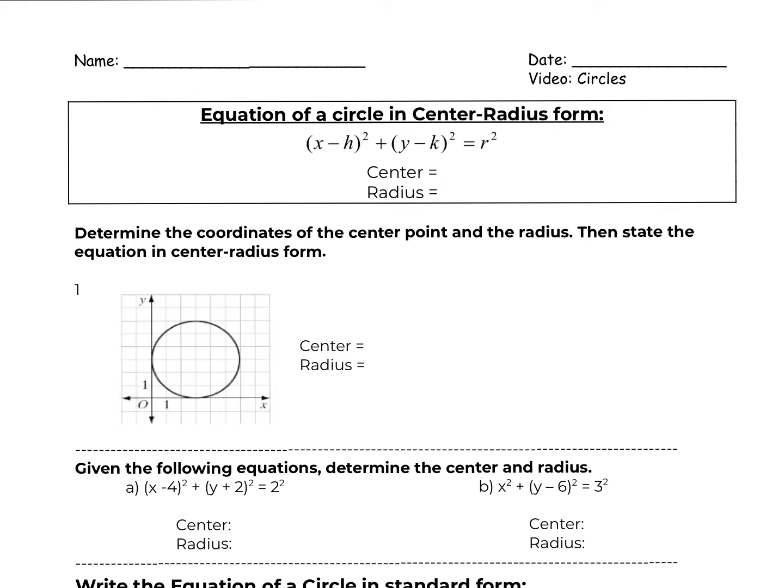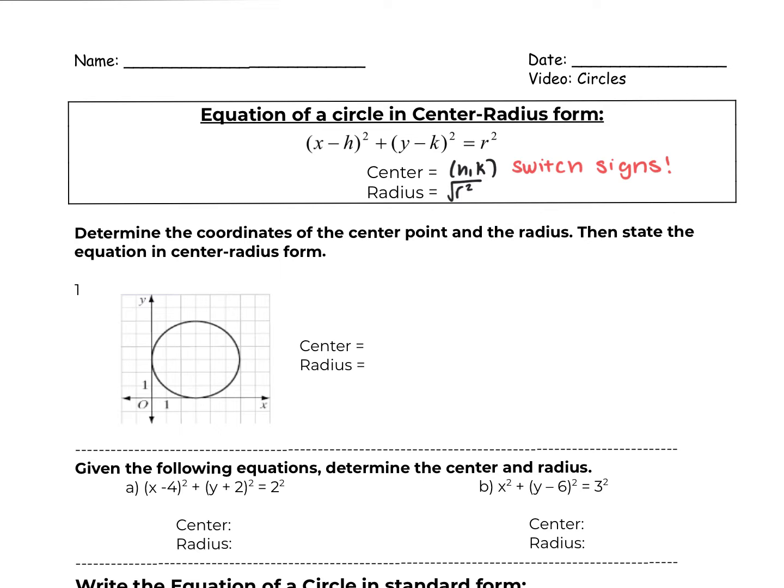So this formula, (x minus h) squared plus (y minus k) squared equals r squared, where the center can be found by (h, k), and the radius can be found by taking the square root of r squared. So basically, when we're trying to find the center coordinates, notice how it's negative h, then it becomes positive h, negative k, then positive k. So to find the center, we have to switch the signs from the equation. And the radius is really just whatever number is here, we're going to take the square root of that.